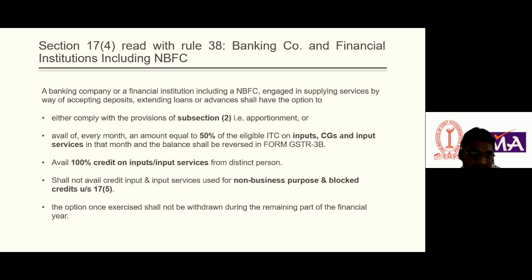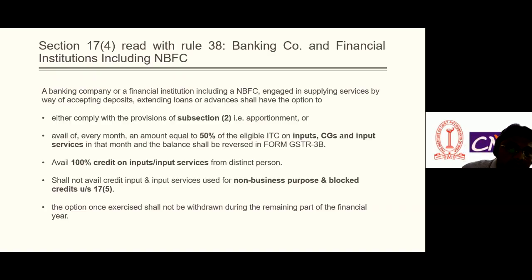Either they adopt section 17 subsection 2, that is apportionment of credit. It means for taxable ITC, apportion on the basis of ITC attributable to the taxable supply. This is the first option they can avail. This section is basically applicable to the banking company and financial institution.